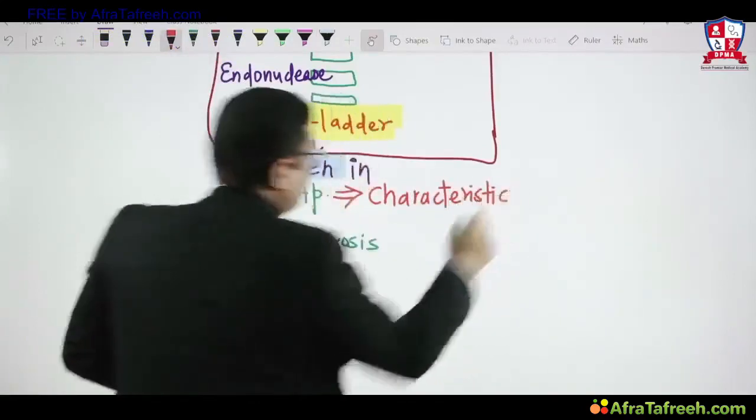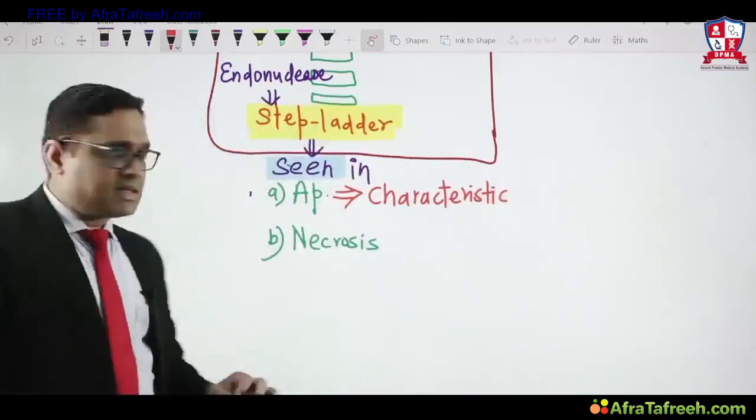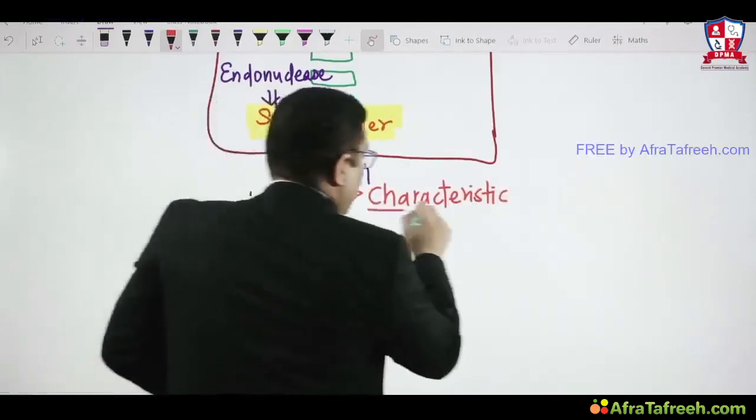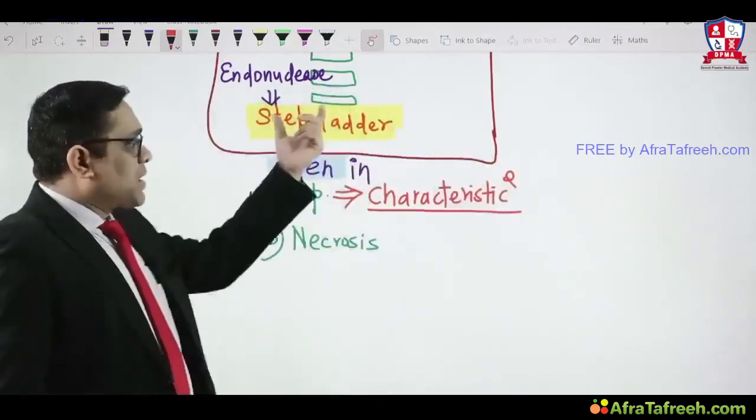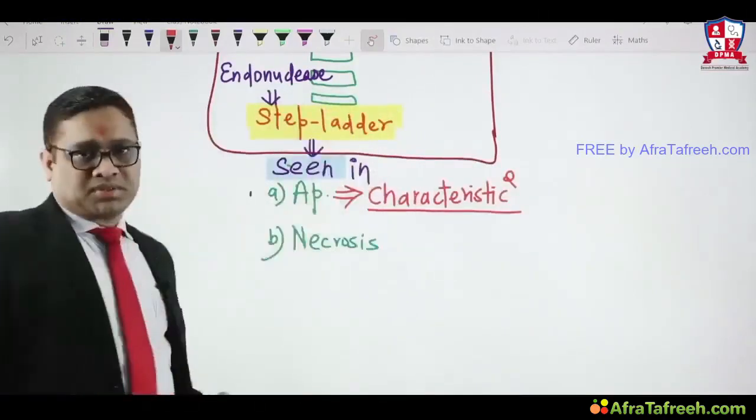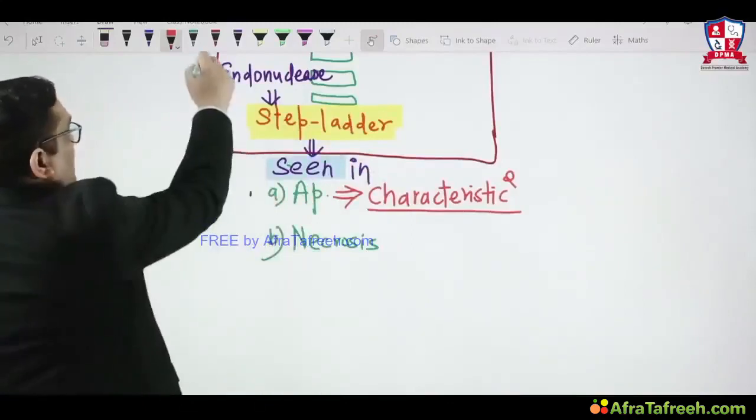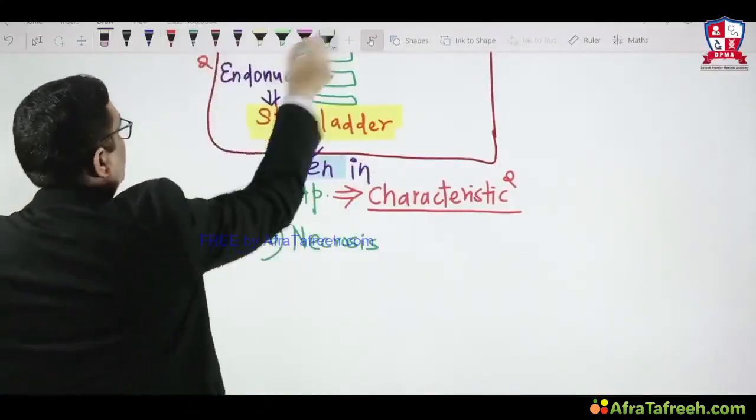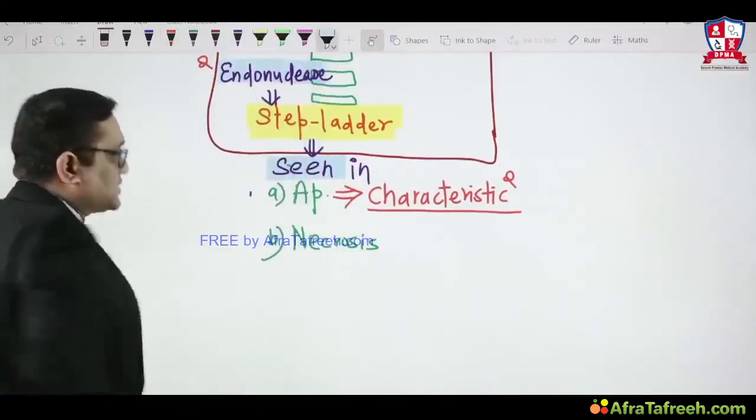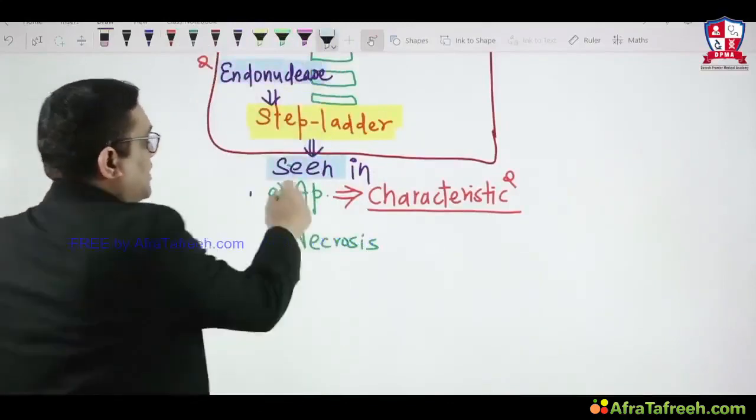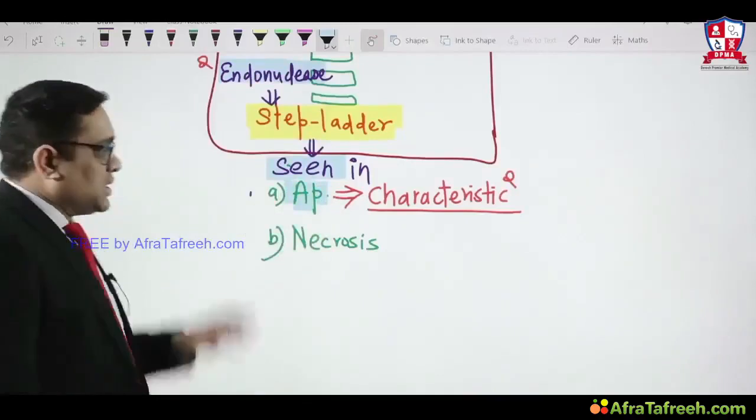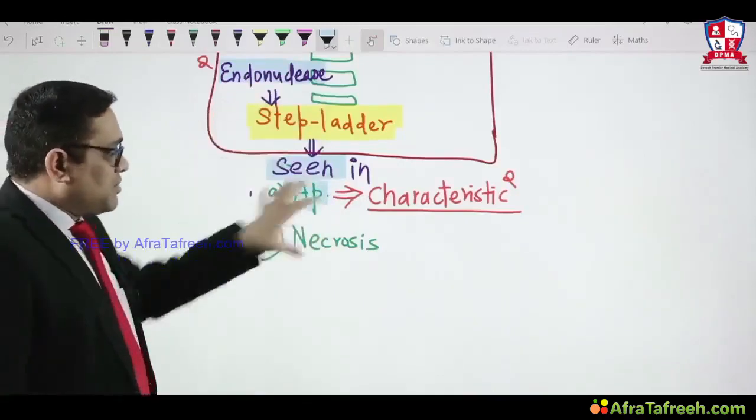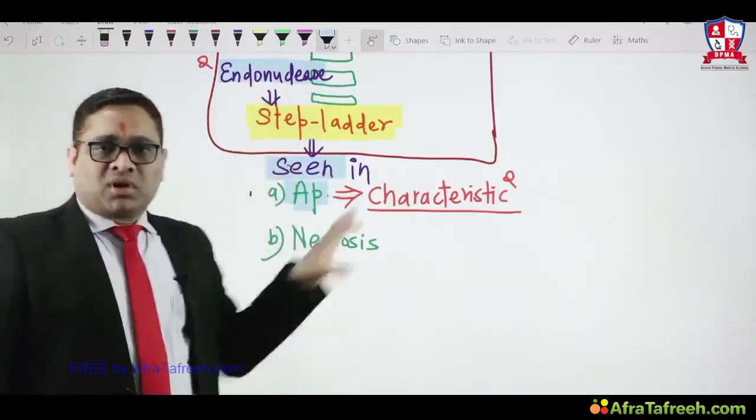So that is the language we have to be very, very watchful about during exam time. And this language had been used in the AIIMS exam, right? Step ladder pattern is characteristic of apoptosis. Because of which enzyme? Endonuclease. That was the answer. So a step ladder pattern is characteristic of apoptosis because of the presence of endonuclease. Step ladder pattern is seen in both apoptosis and necrosis, for future All India exams.